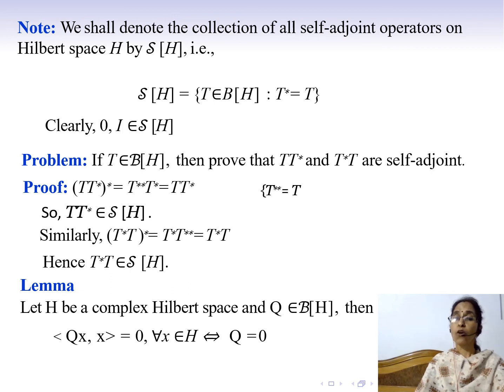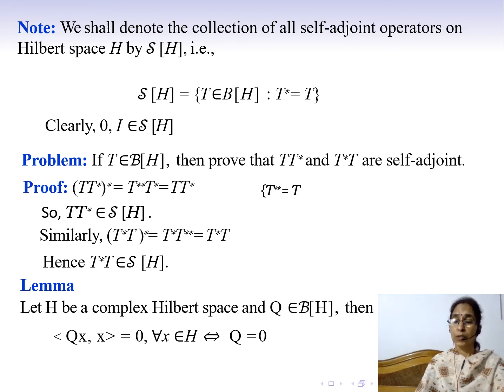If T belongs to B of H, that is, T is a bounded linear operator on H, then we have to prove that T star and T star T are self-adjoint. Then we have to prove that the Hilbert adjoint operators of T star and T star T coincide with these operators. Let us prove this result.